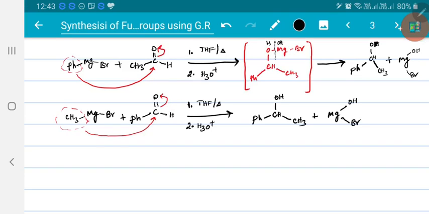Right? In both cases we got the same type of product. Whether I use acetaldehyde or benzaldehyde, alternately I am changing this R and R prime groups. I have exchanged this phenyl to here and methyl group to here. So whether that R or R prime, whatever it may be, I can use either methyl or phenyl. This is how you prepare secondary alcohols. In both cases we got secondary alcohols. Now if I need to prepare tertiary alcohol,